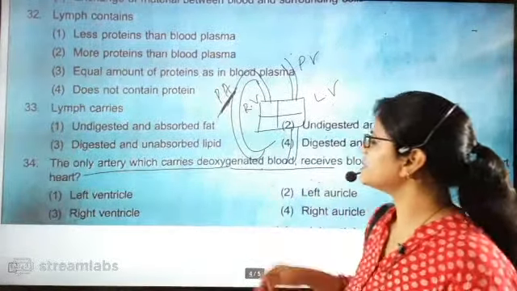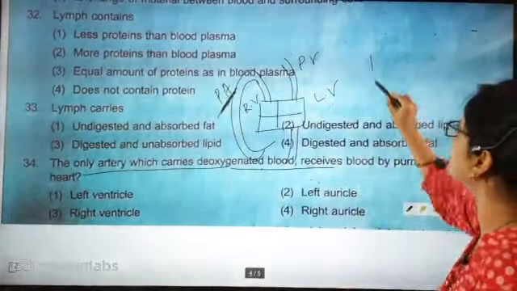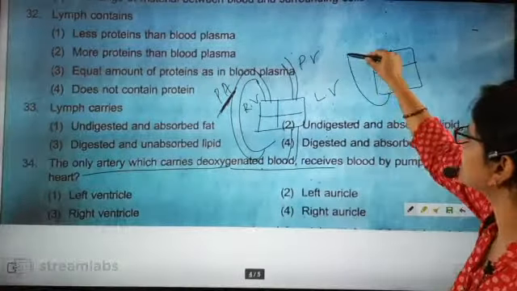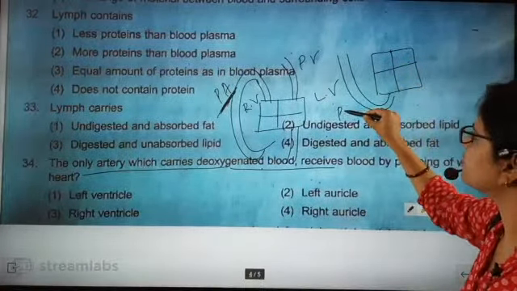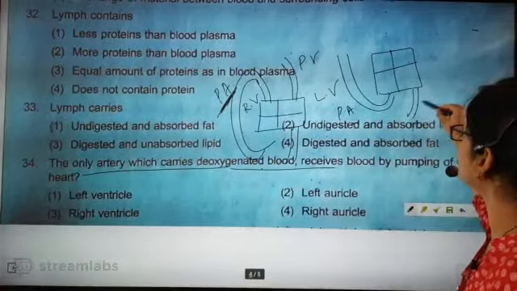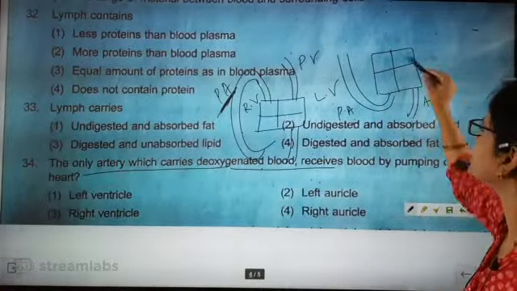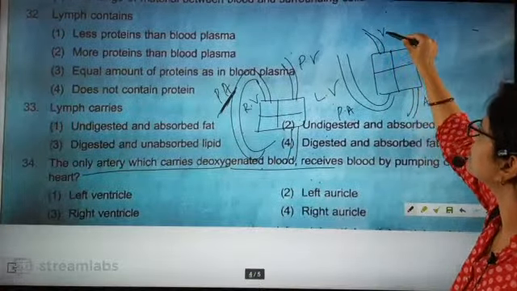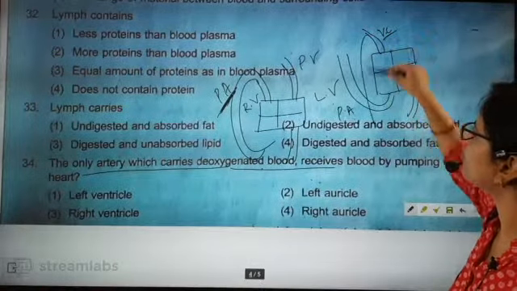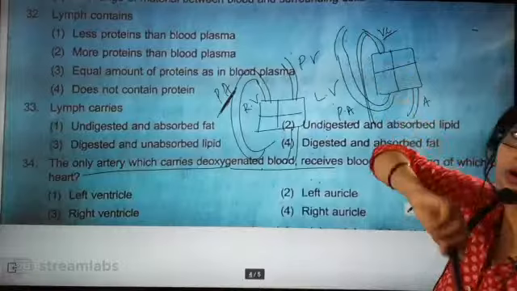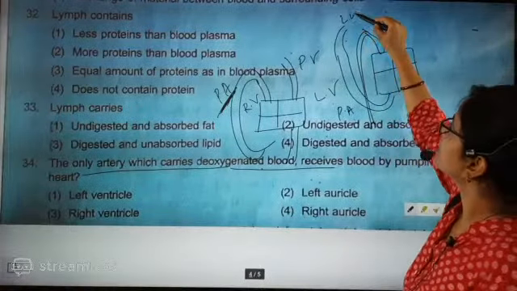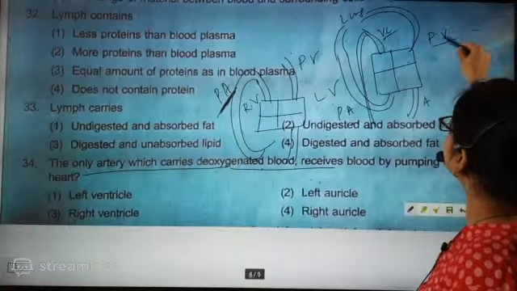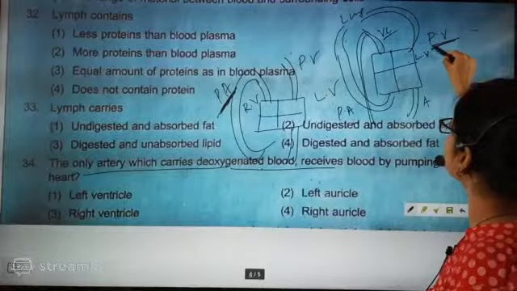If you check the heart, you will see one thing beta. This is the vena cava, coming from the body. This part is the pulmonary artery, going towards the lungs, and this is the aorta. The pulmonary vein will be coming back, and this vein is connected to the left ventricle.